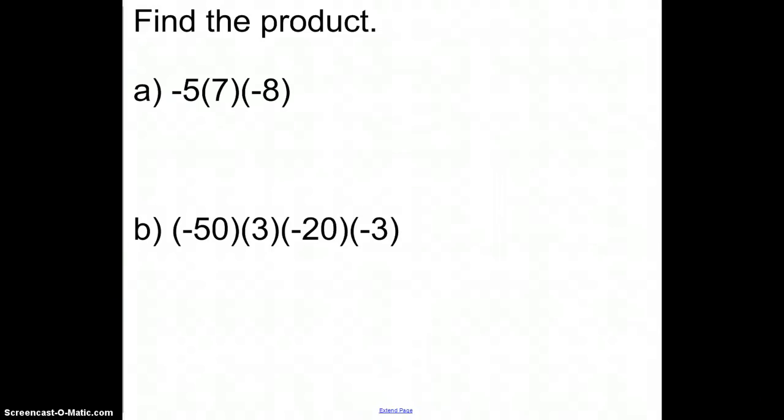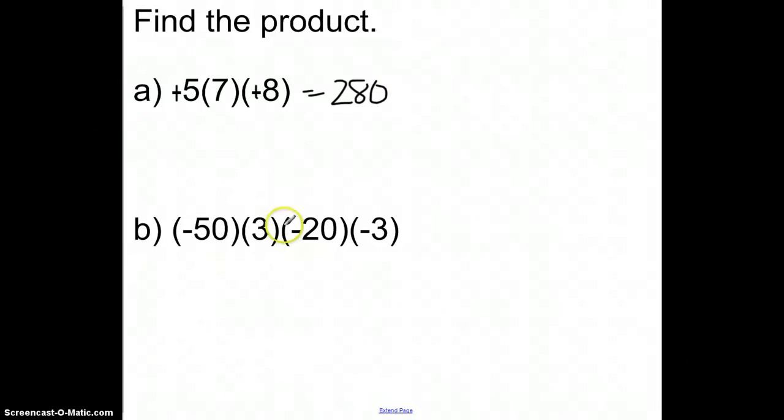Now, the two negatives equaling a positive is something that will continue in multiplication. It's not often that our rules for adding and subtracting will also work for multiplying and dividing, but this is one rule that will. So in this one, you'll notice there's two negatives, so those two negatives make a positive. And then I'm just going to go through and multiply my numbers out. So 5 times 7 is 35, times 8 would be 280.